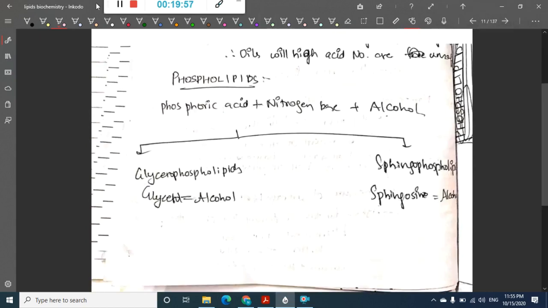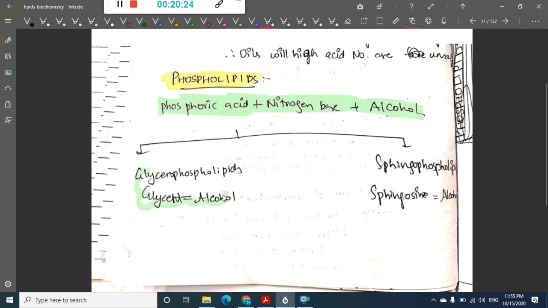Then what are phospholipids? Let us now learn about some complex lipids. In the complex lipids we have something called phospholipids. So what do phospholipids include? Phospholipids have phosphoric acid, a nitrogen base and an alcohol. The alcohol is most commonly glycerol or sphingosine. Anyway, an alcohol with a nitrogen base and phosphoric acid is called a phospholipid.